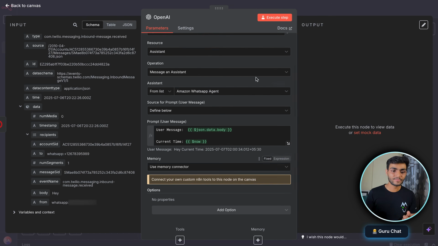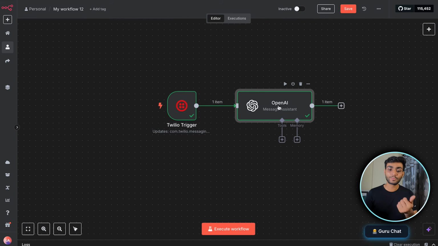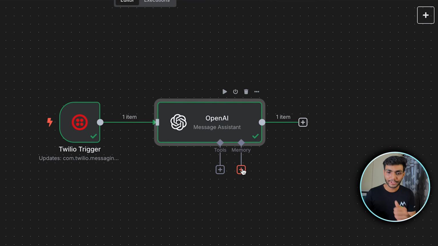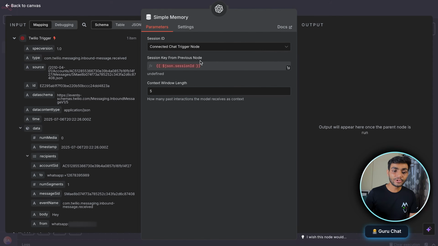Now once that is done, we are done with the normal OpenAI part over here. So now we'll do the execute step. As you can see, for the hey message, we are getting this message over here. But we want this OpenAI to remember the past conversation as well. To remember the past conversation, we need to provide the memory. So we'll click on the memory and use the simple memory over here, and we need to give the session ID.